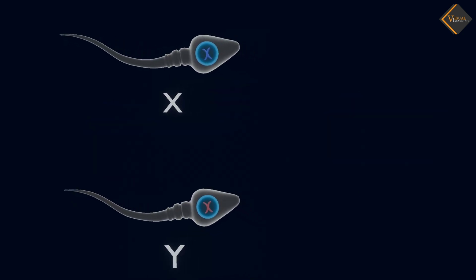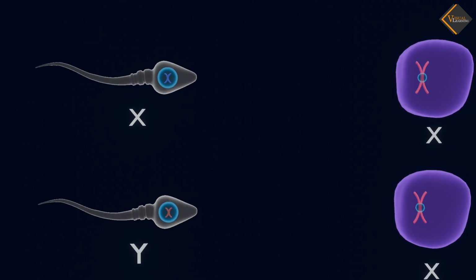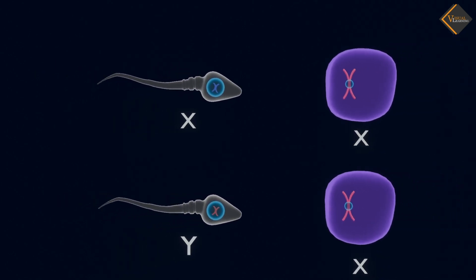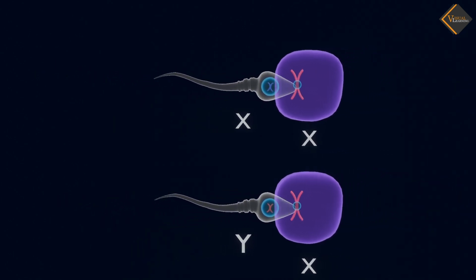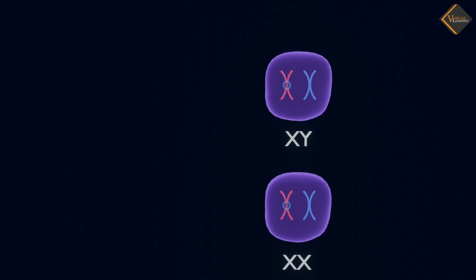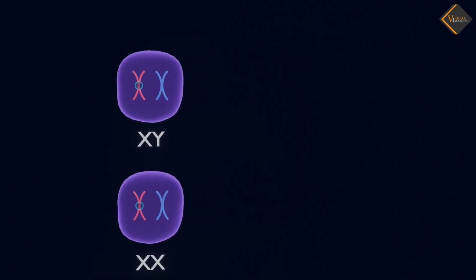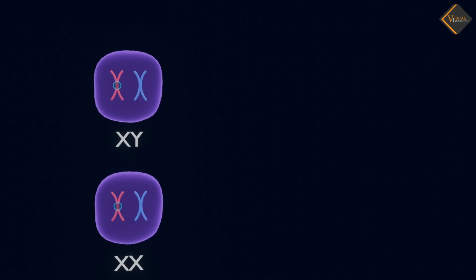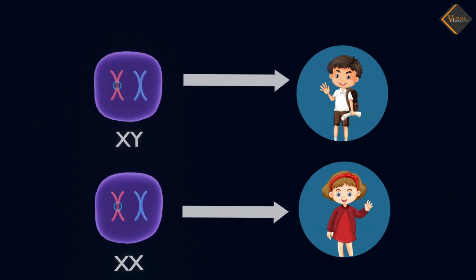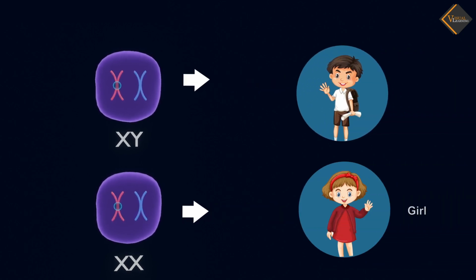The sperms and eggs have 1 set of sex chromosomes. Some sperms have X chromosome and some have Y chromosome. All eggs have X chromosome. If a sperm having X chromosome fuses with an egg having X chromosome, the child will be a girl. If a sperm having Y chromosome fuses with an egg having X chromosome, the child will be a boy.